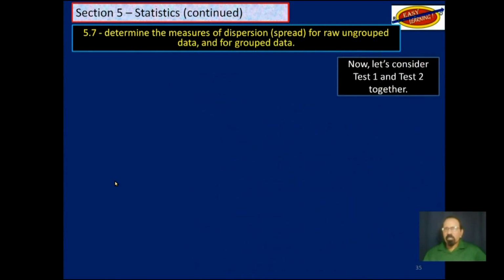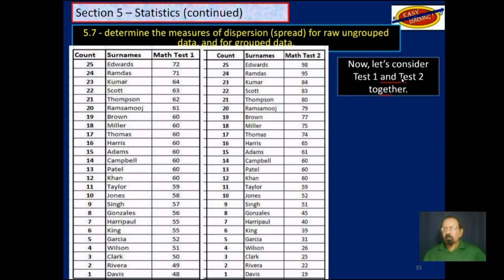Now let's consider test 1 and test 2 together. Now we're using the same students and arranging them in the same order. This doesn't actually happen in real life. If students did test 1 and got these marks in test 2, they will not be ordered the same way. You will have a lot of variation. However, for the sake of this math class, we will just change up some of these numbers. And so we have the same order of students.